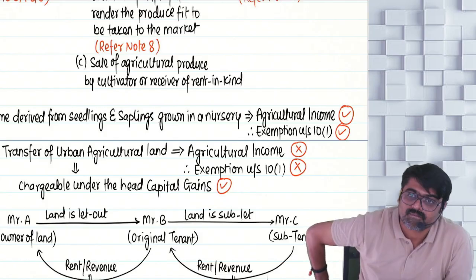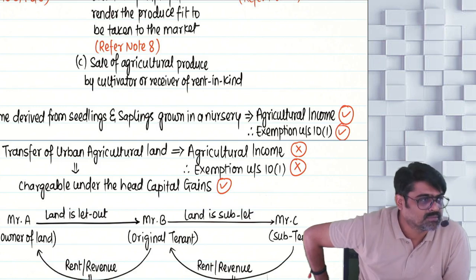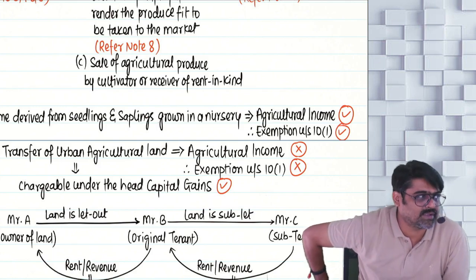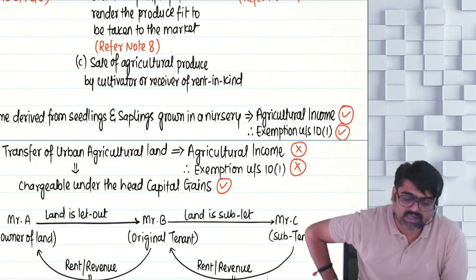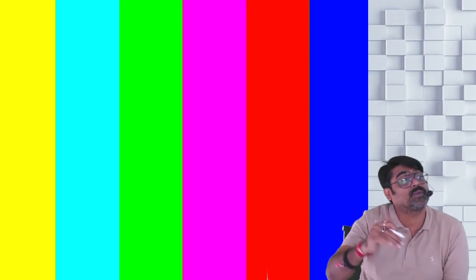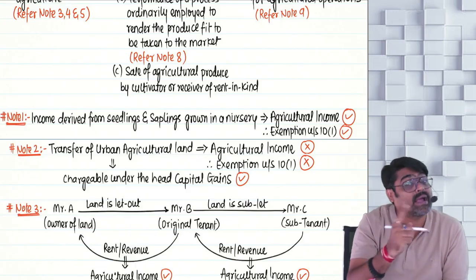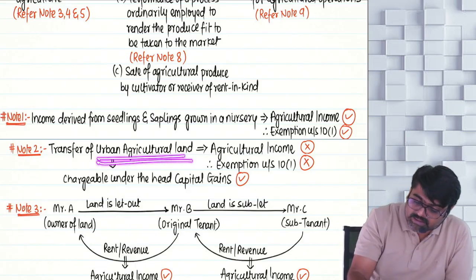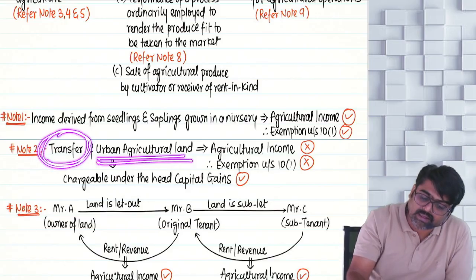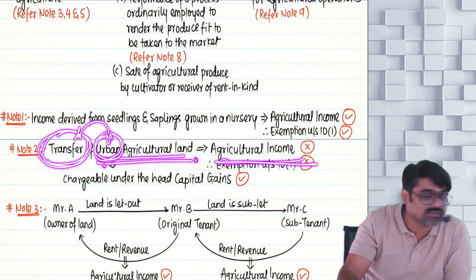Will you remember this? So income of seedlings and saplings. Agriculture income or not an agriculture income? Perfect. Now the last explanation, second explanation, which says that any income derived from transfer of an urban agricultural land. Which land, sir? Urban agricultural land. So if you have an urban agricultural land and you are transferring that urban agricultural land, from the transfer of this urban agricultural land, whatever income will be arising, that income will not be treated as your agriculture income.